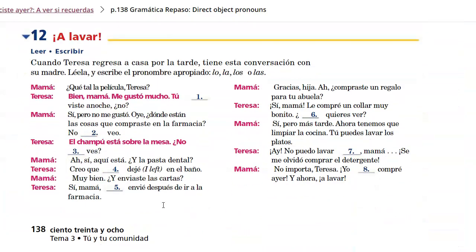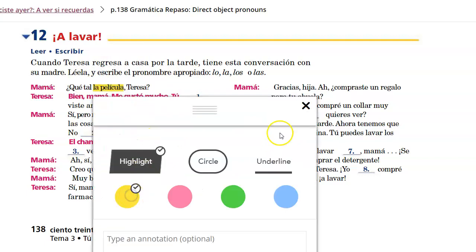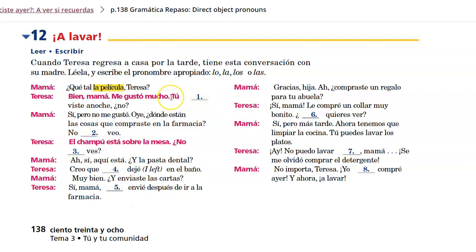So we're going to knock out exercise 12 together just to do the first few with you. This is a conversation between Teresa and Mama, and we are identifying which direct object pronoun fits in the conversation. ¿Qué tal la película, Teresa? Bien, mamá. Me gustó mucho.